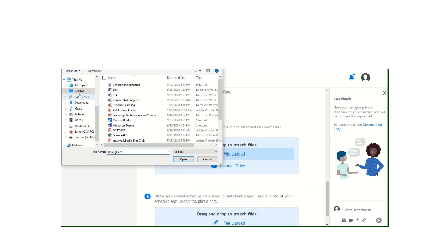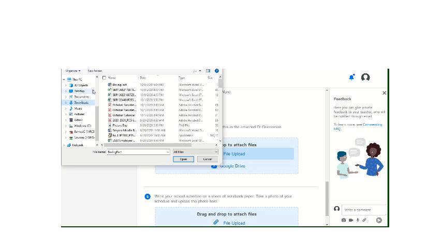If it doesn't show up here, I'm going to move from desktop to documents. I have one right here. It shows that it was saved at 2:18 a.m. And since it's 5:04 p.m. on my computer, that's not going to be the correct version of this file. So I'm going to look in downloads, and most likely that's where yours is going to be.